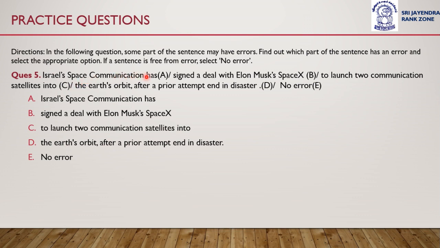Israel's space communication has signed a deal with Elon Musk SpaceX to launch 2 communication satellites into the Earth's orbit, and after a prior attempt end in disaster. Israel's space communication has signed a deal with Elon Musk's SpaceX to launch 2 communication satellites into the Earth's orbit after a prior attempt end in disaster.